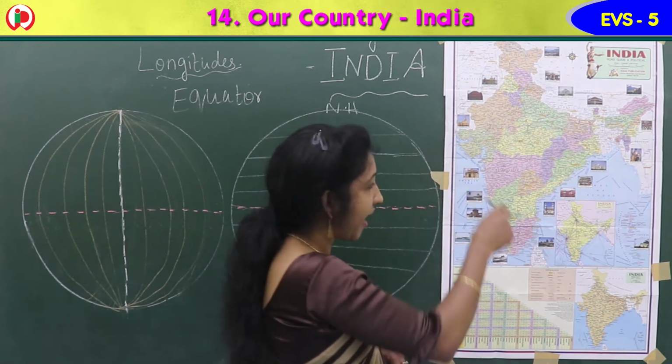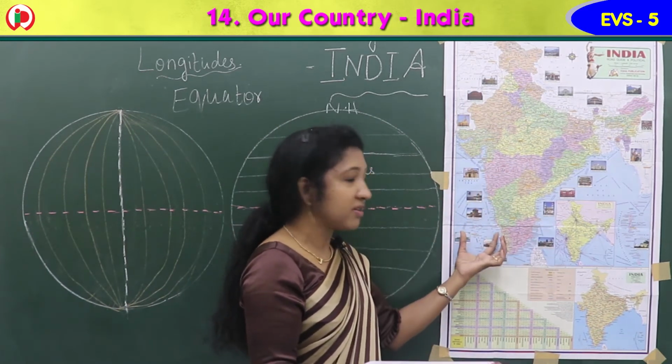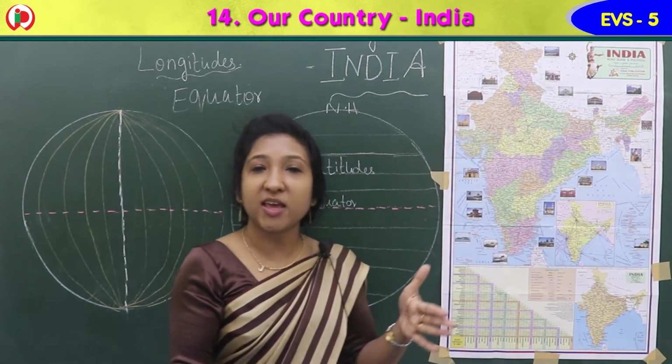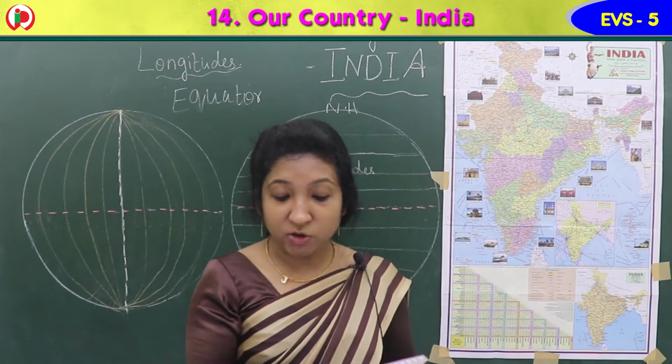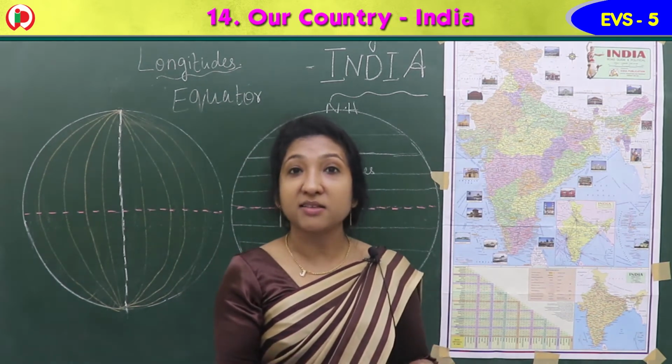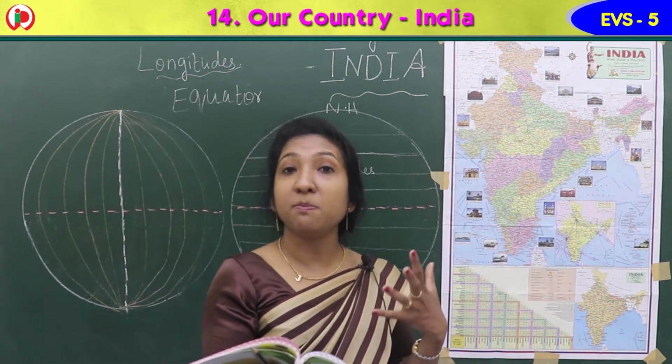Deccan Plateau. Somewhere here, so it will be like the shape of a triangle. When we see on the map, only with Deccan Plateau and Eastern Ghats and Western Ghats we can see a triangular shape type. Okay. This is a region with numerous hill ranges and valleys. Here we can see full of hills and valleys in Deccan Plateau.